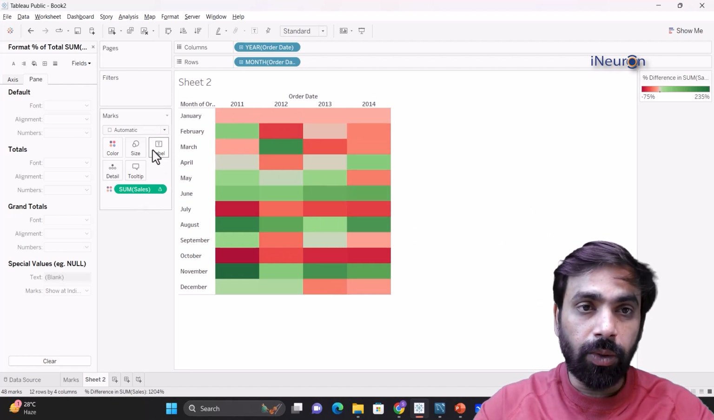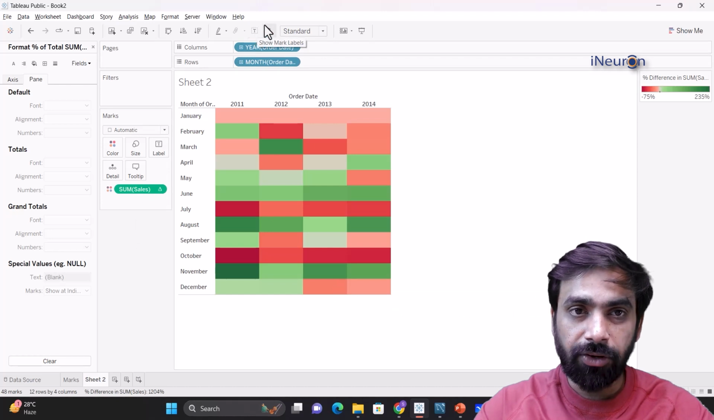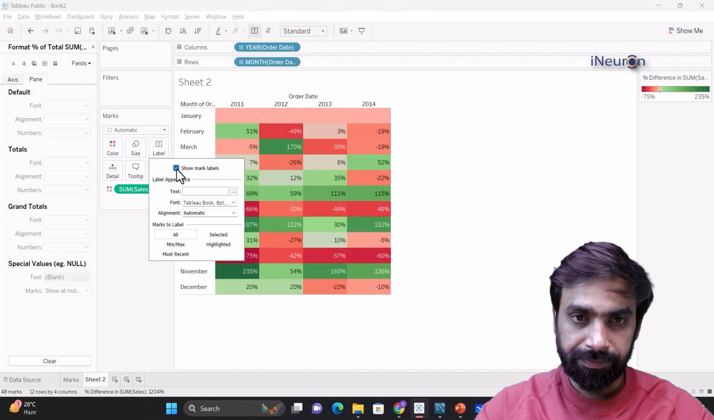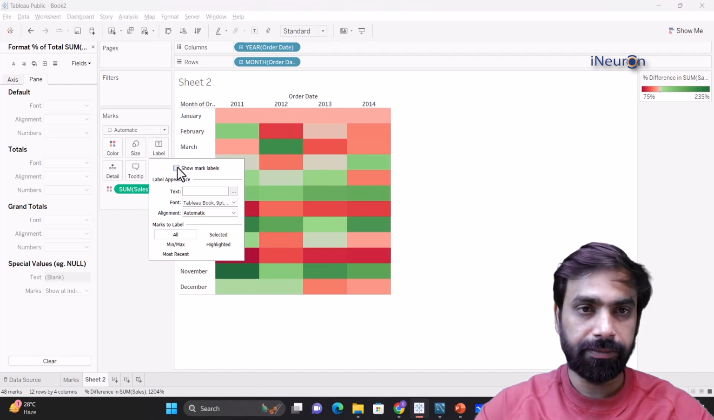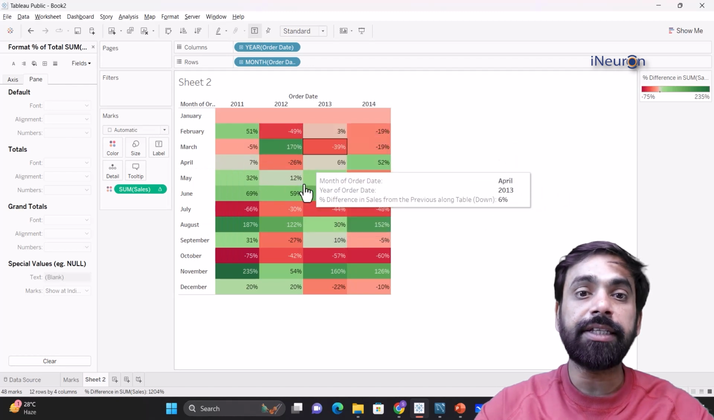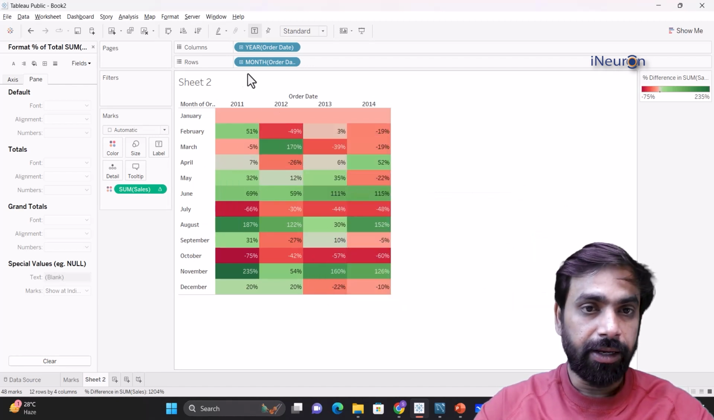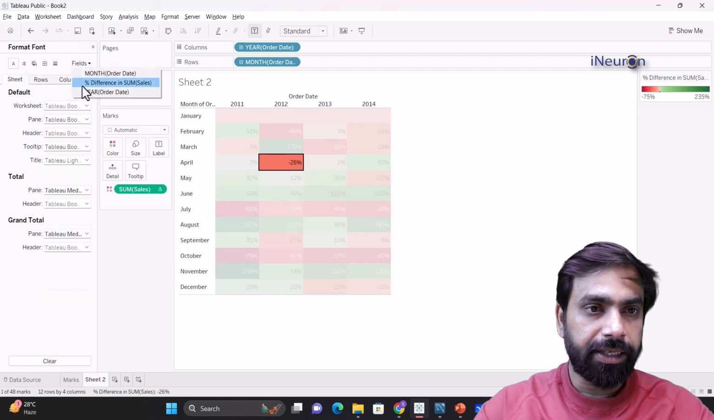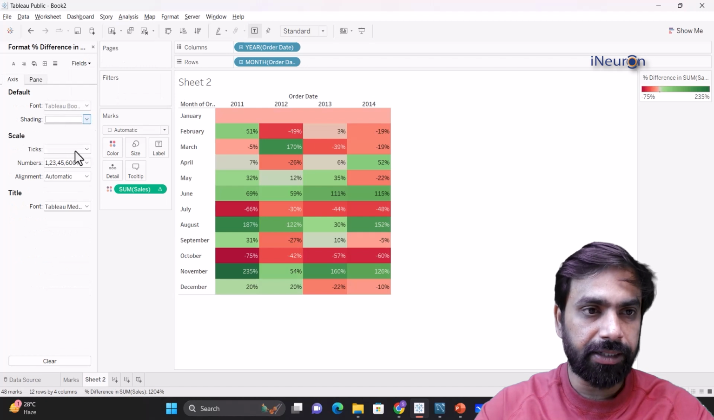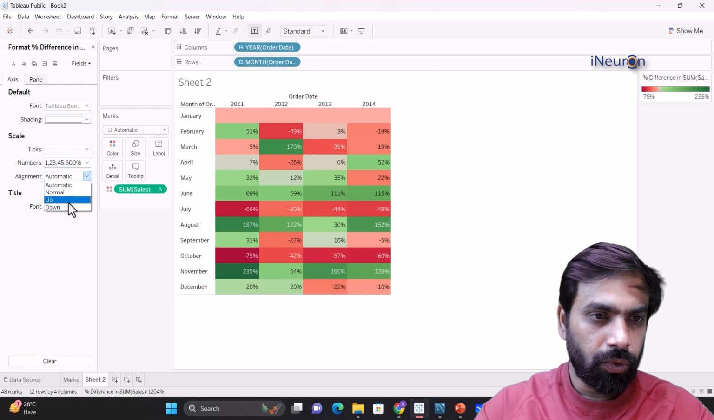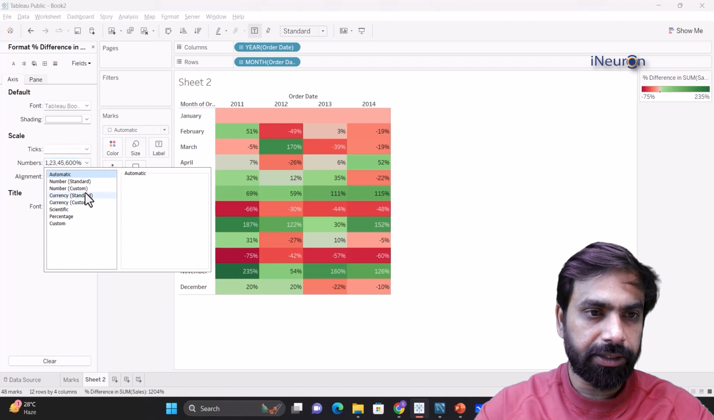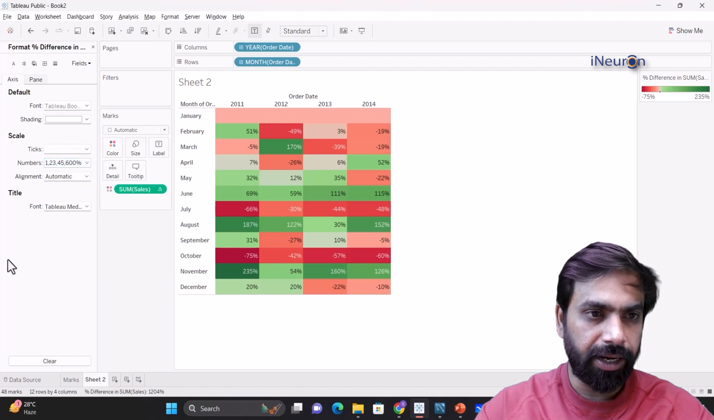Now, if you click on this particular icon over here, which is show mark labels, which is the shortcut for showing mark labels from here, once you click on this, you'll be able to see the actual numbers here as well. Let me go to right click, go to format, and select the field, which is my difference in sum sales. For numbers alignment, okay, this is automatic. We can just click on this and it is going to give me the numbers.